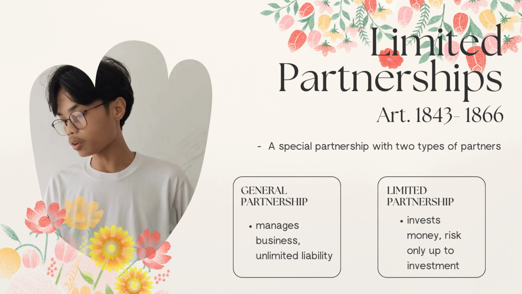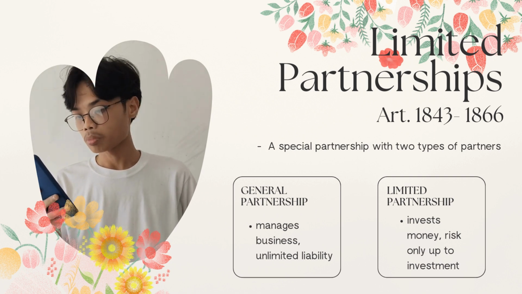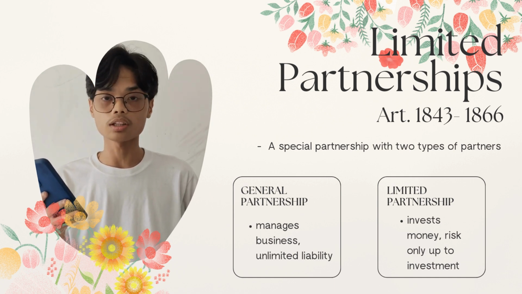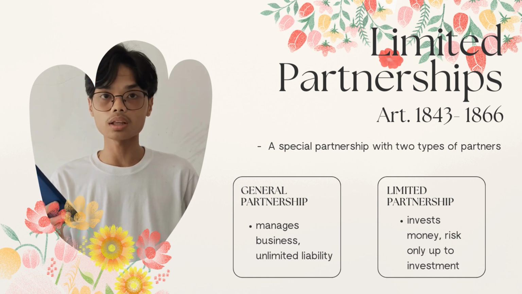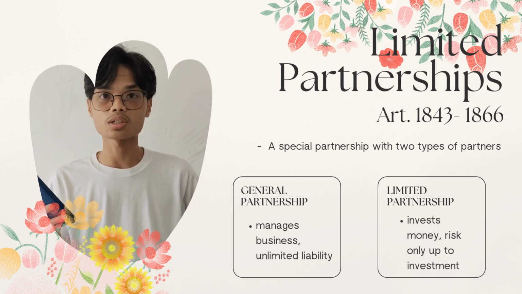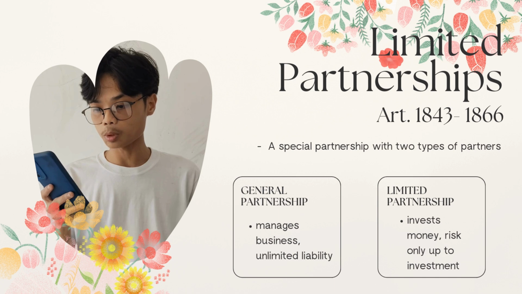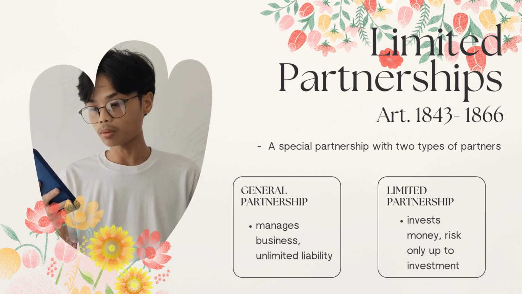And these are some of the articles. We have here Article 1843, which defines what a limited partnership is. Next are Articles 1844 to 1846, which state the requirements for the certificate of limited partnership and its registration. Next is Article 1851. This clarifies that limited partners are not liable for partnership debts beyond their contribution.